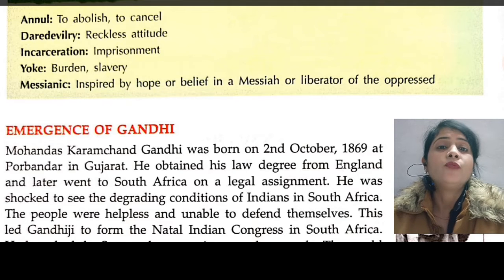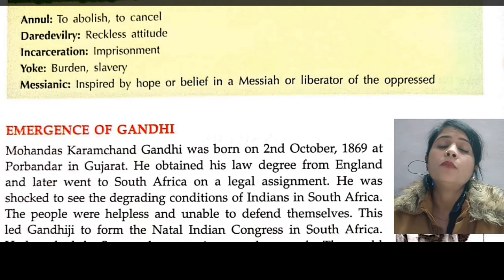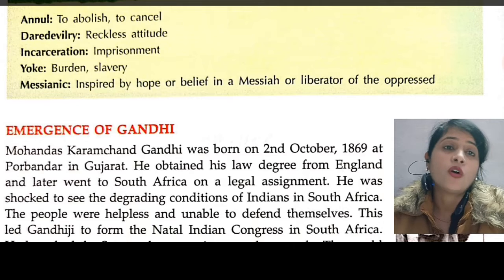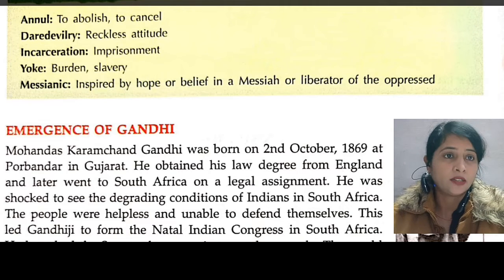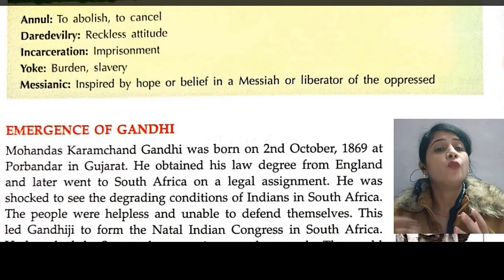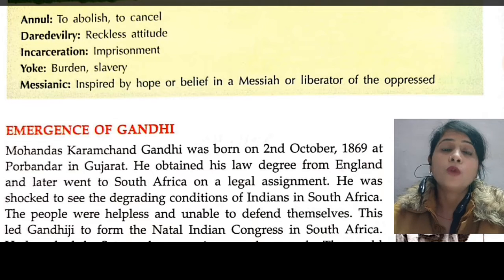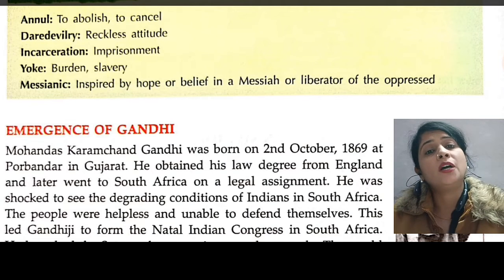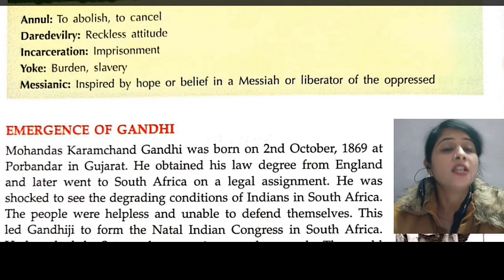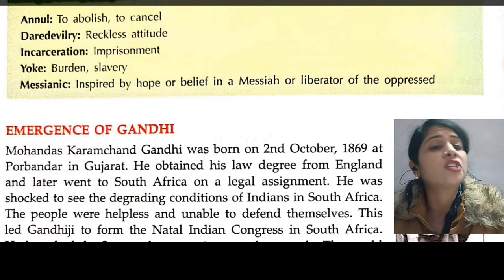First of all, the full name of Gandhiji is Mohandas Karamchand Gandhi, and he was born on 2nd October 1869 at Porbandar in Gujarat. The birthplace of Gandhiji is Porbandar in Gujarat, and the birth date is 2nd October.